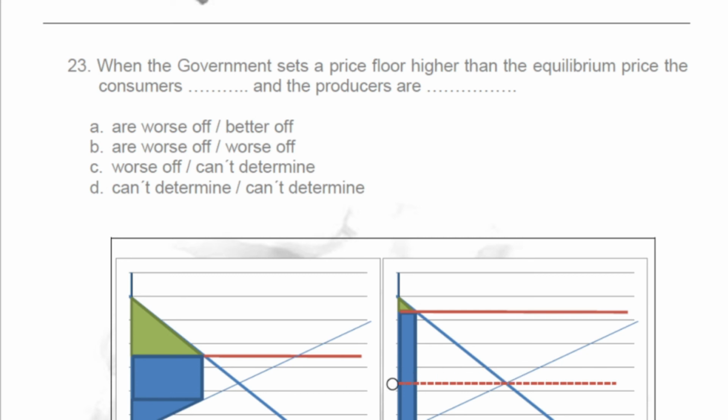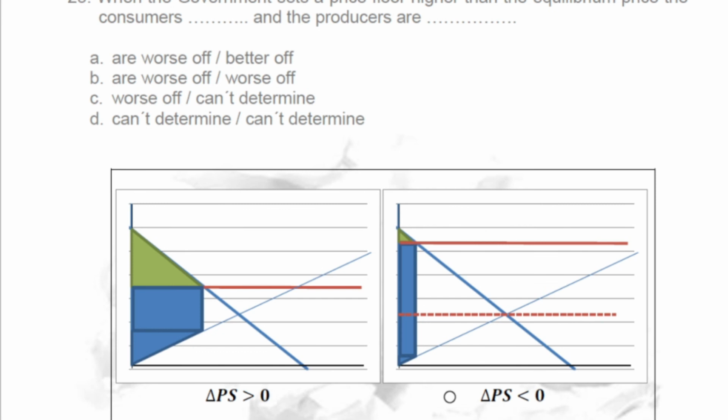As we can see, comparing with the efficient situation, the consumers have a consumer surplus lower than before, and here of course too, so consumers are worse off for sure. So maybe it's A, B, or C.